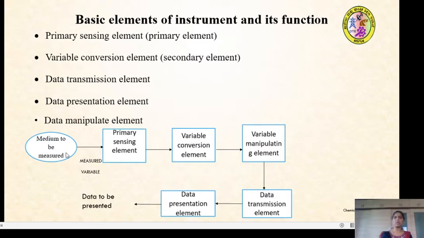The medium to be measured will go to the primary sensing element, and the primary sensing element will sense the medium to be measured. Then at an appropriate level, it converts it into a measuring variable. If any manipulation is required, it is done by the variable manipulation element, then that is transferred by the data transmission element, then the data is presented. This is how exactly the sequence goes in any particular instrument.